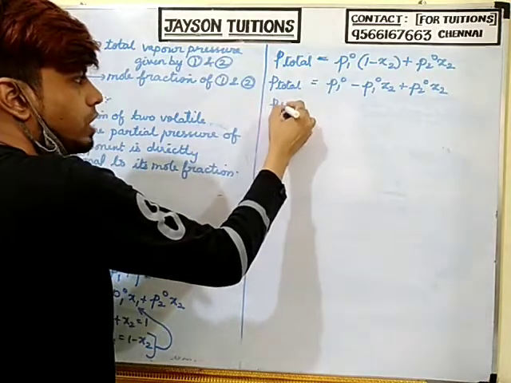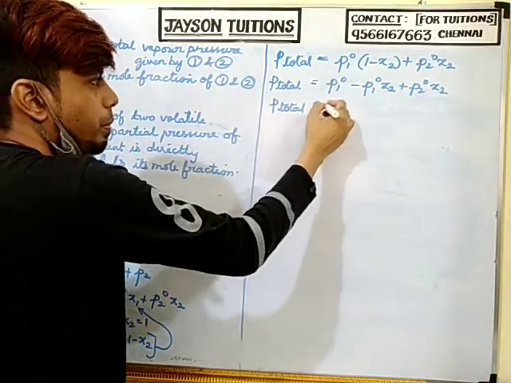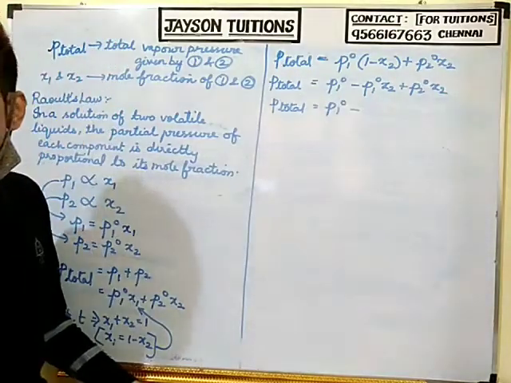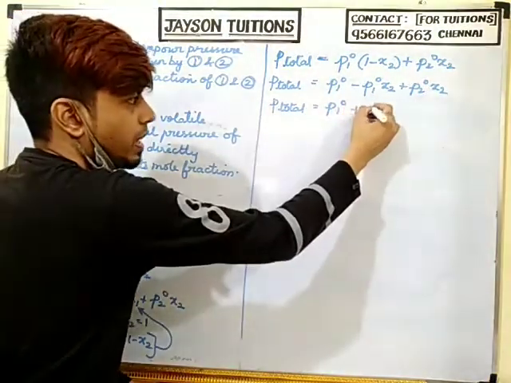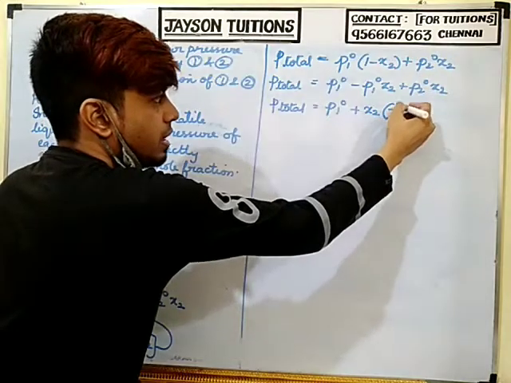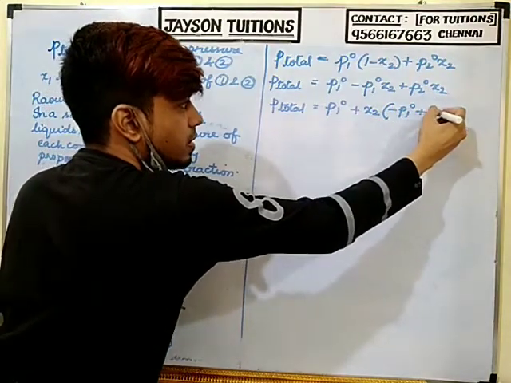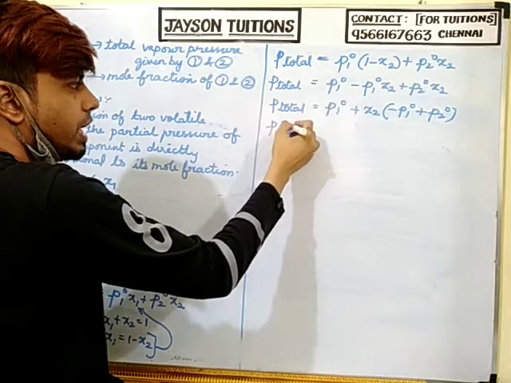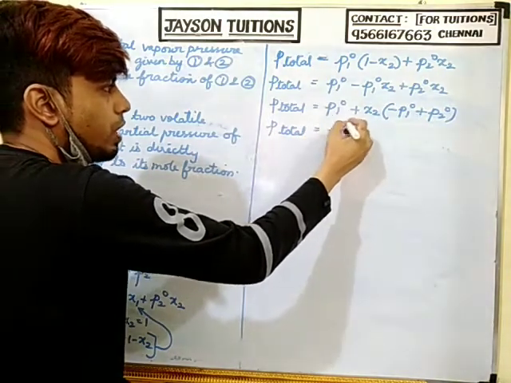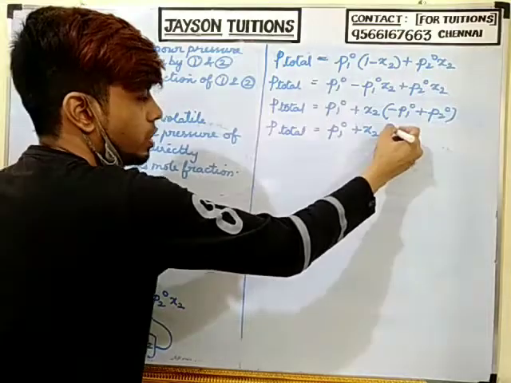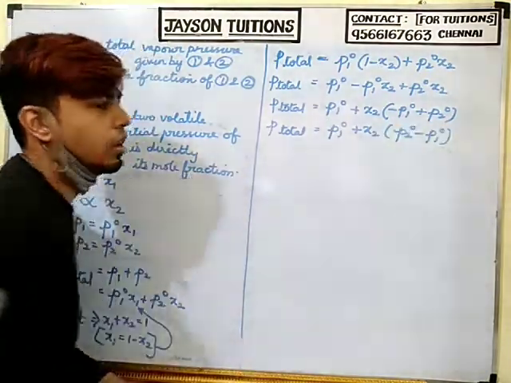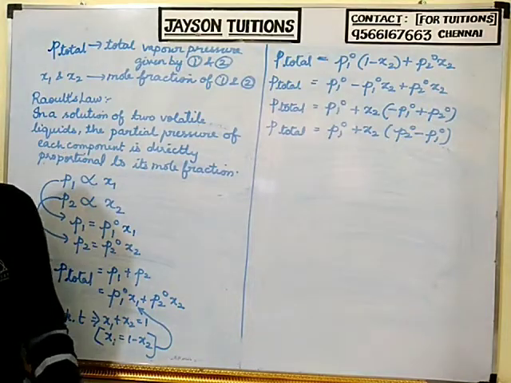Taking x2 outside, P total is equal to P1 naught plus x2 into (P2 naught minus P1 naught). Understood?